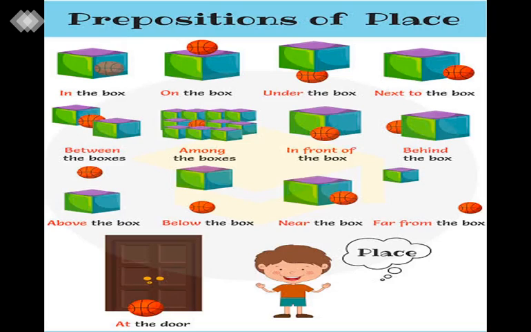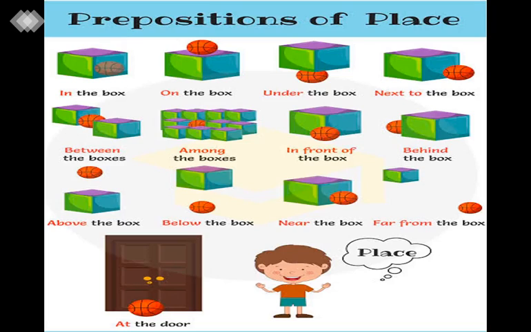Now let's read it in the sentences also. In the box. So where is the ball here? We have to recognize the position of the ball here. All are boxes, and we have to learn where the ball is kept. Okay. So in the first box, tell me where the ball is kept. It is kept in the box. Yes. In the next one, on the box. You can see where the ball is placed. It is placed on the box. In the third one, under the box. Where the ball is placed, it is under the box.